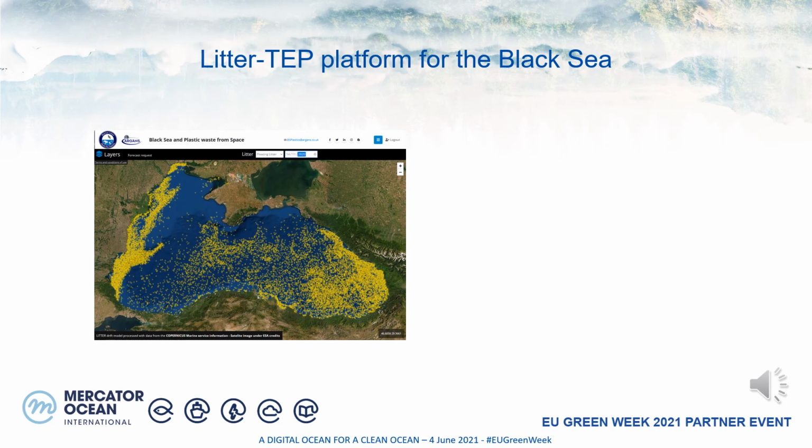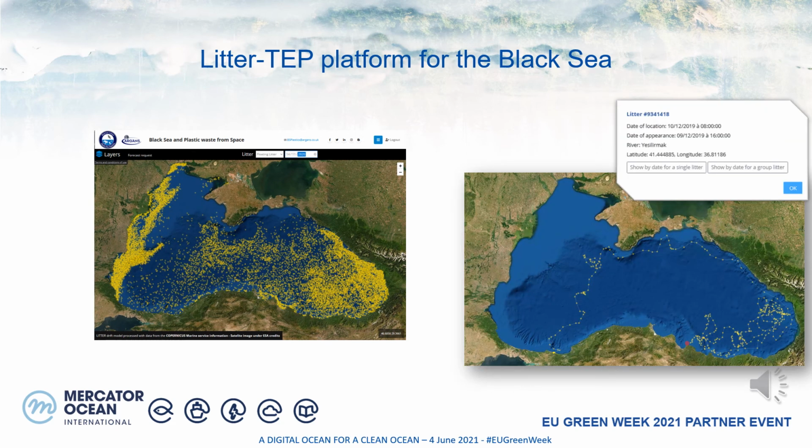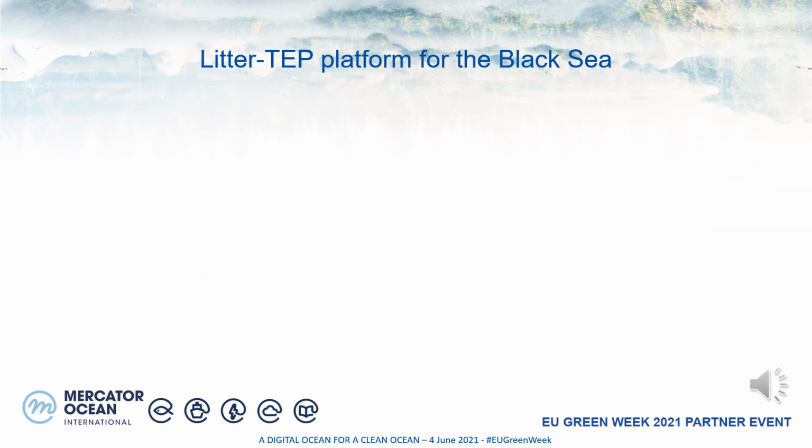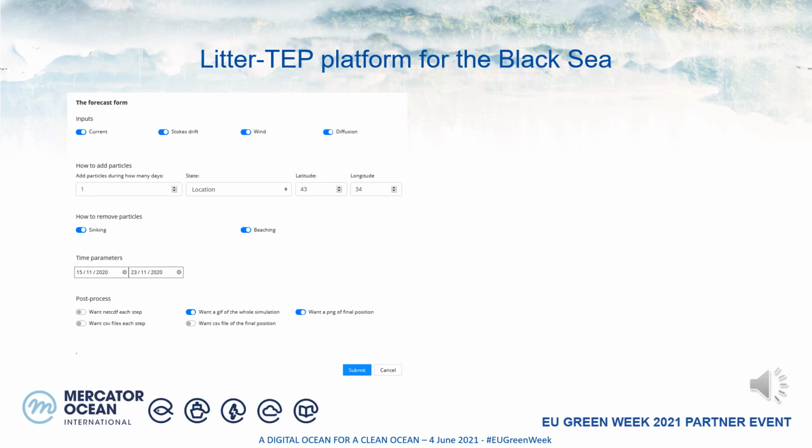With a click on a litter item, we have a pop-up to inform on the source, date of release, and a function to obtain all its positions until its beaching or sinking. This service is dedicated to assisting the calibration and validation of the plastic detector for Sentinel-2 images. So we have a function that allows us to introduce by hand some litter observed by the detector and request their drift.